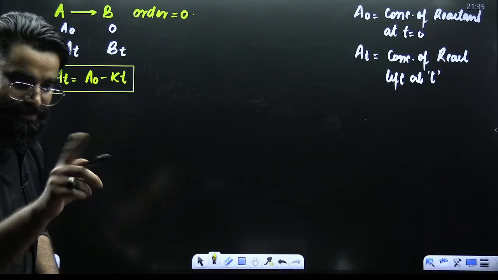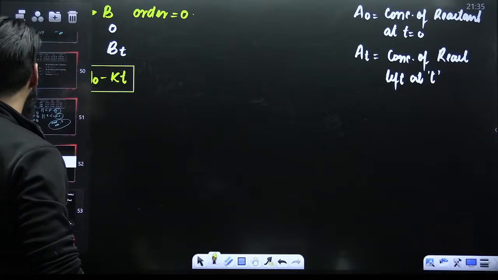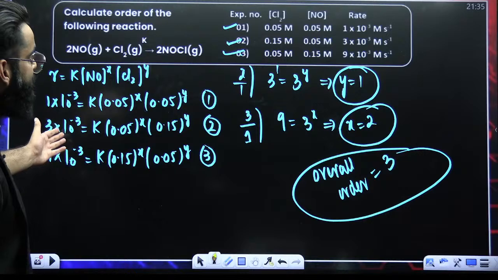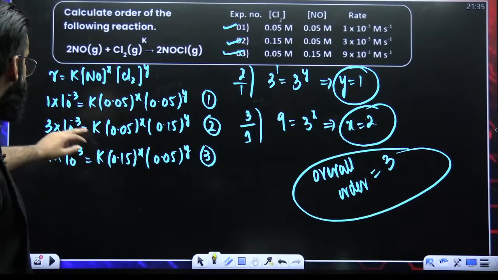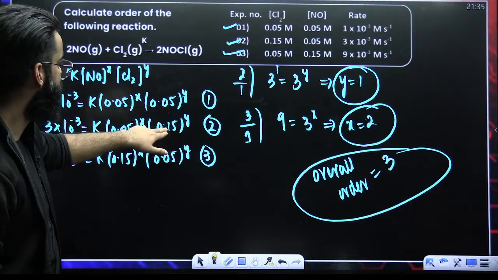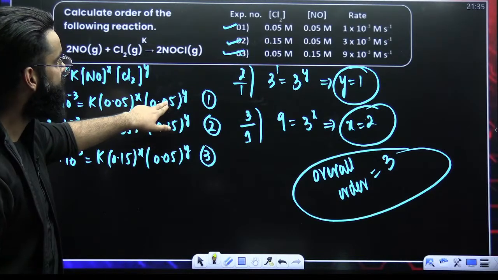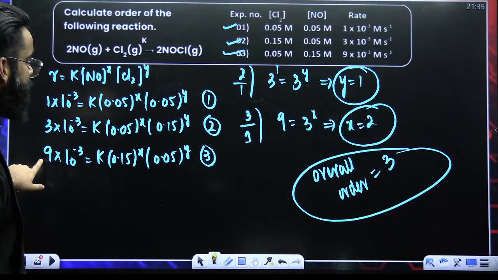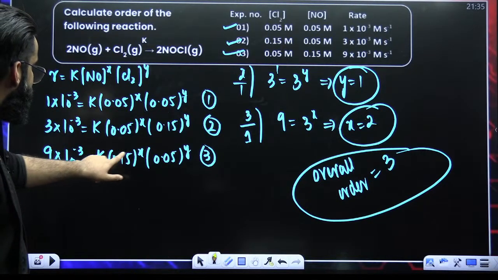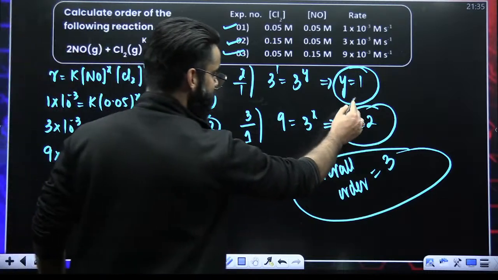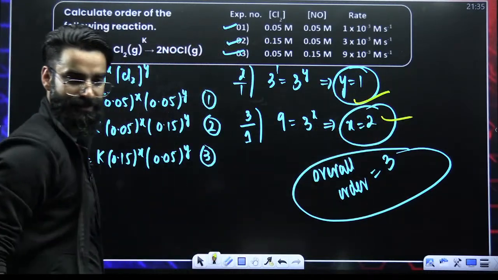Someone is saying, sir, another question. This is the other question. I divide equation 3 by equation 2 by 1. So this is 3, this term cancels out. This is 3 raised to the power y. That's 1, correct? Equation 3 divided by equation 1. This term cancels, so this is 9. This term cancels out, so this is 3 raised to the power x. Two plus 1 is 3.